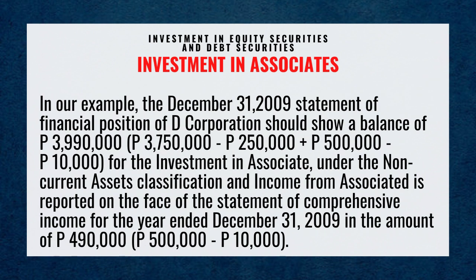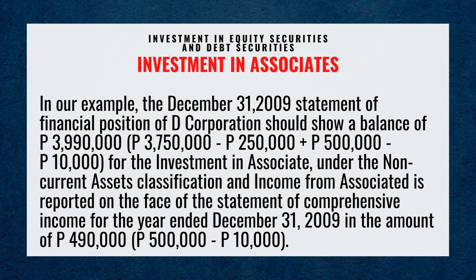In our example, the December 31st, 2009 statement of financial position of the corporation should show a balance of 3,990,000 pesos, computed as 3,750,000 less 250,000 plus 500,000 less 10,000 for the investment in associate under the non-current assets classification.